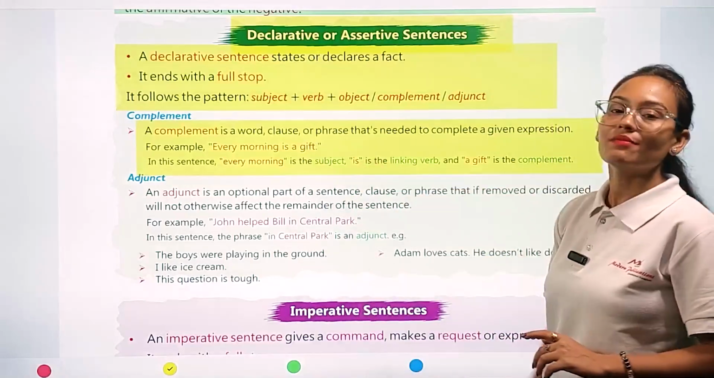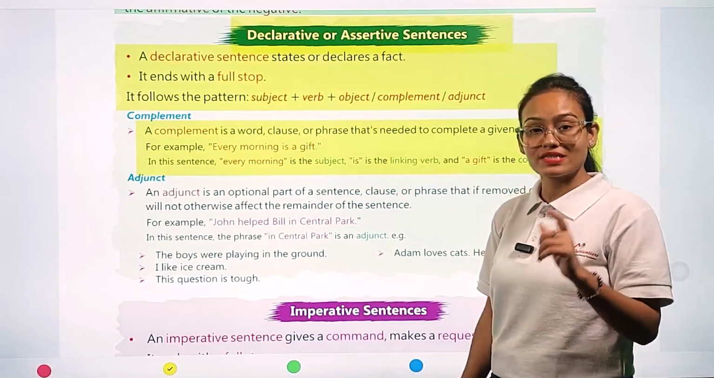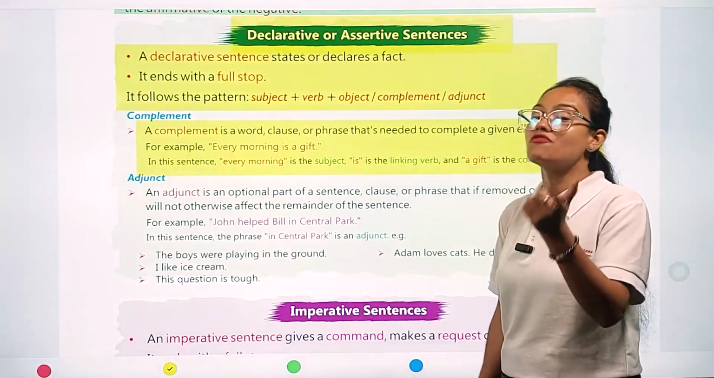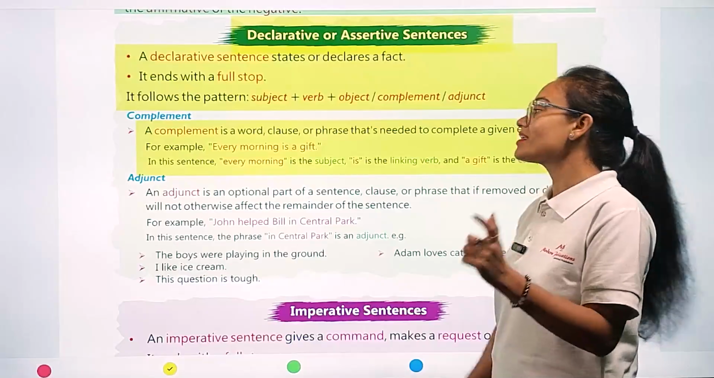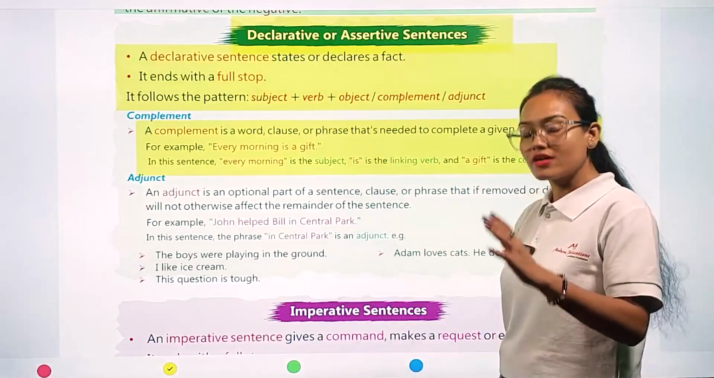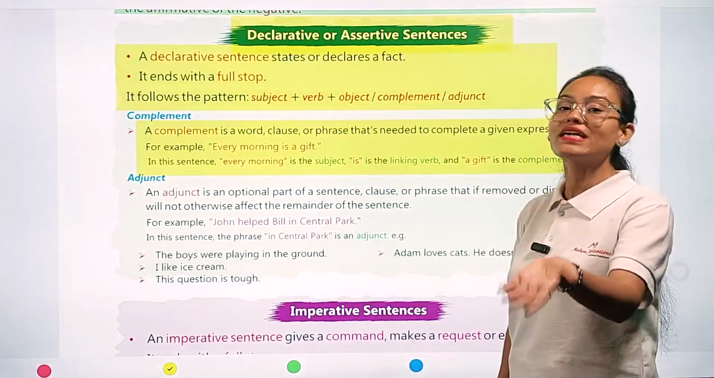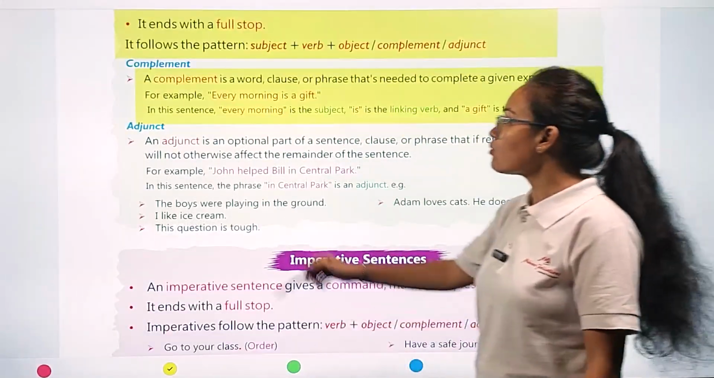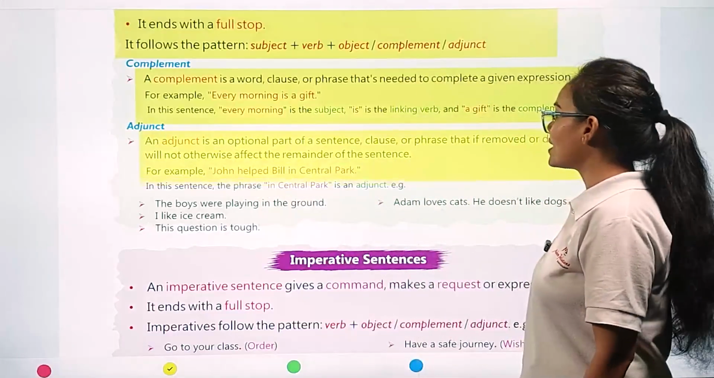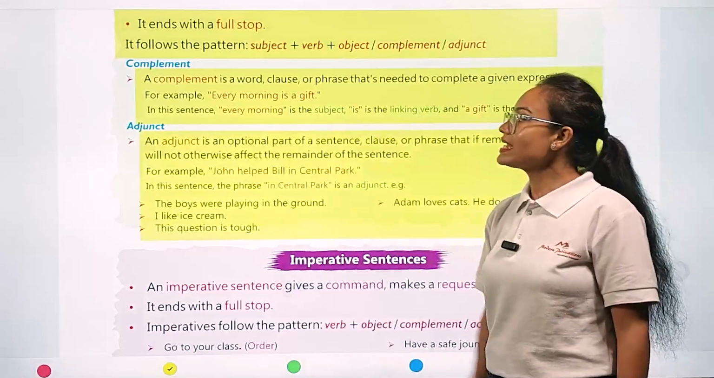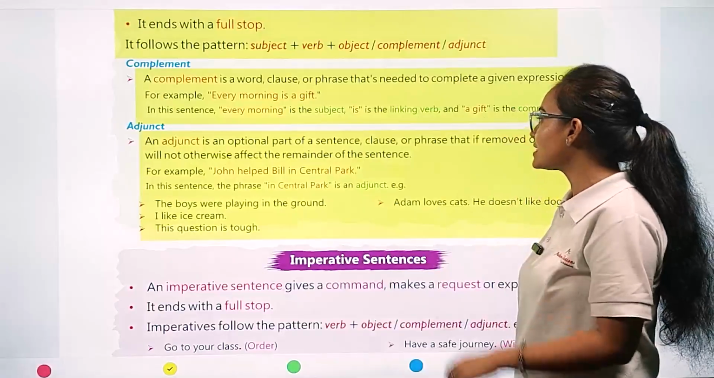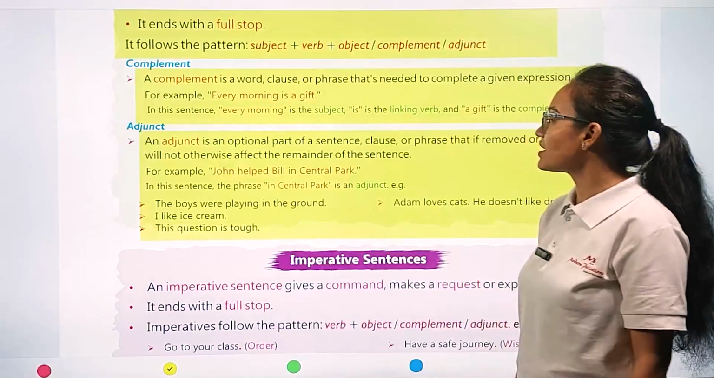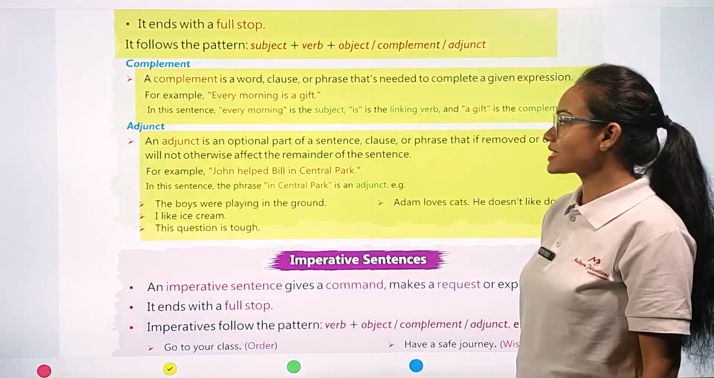So a complement is presented in the form of a word, clause or phrase which completes the meaning of the sentence. Now what about adjunct? An adjunct is an optional part of the sentence, clause or phrase that, if removed or discarded, will not otherwise affect the remainder of the sentence.